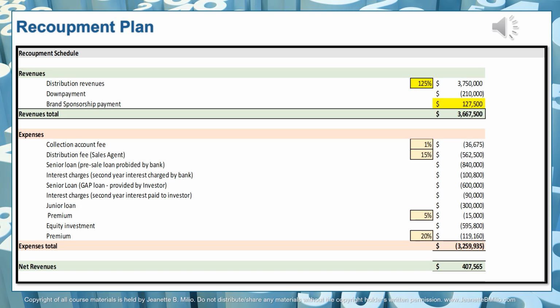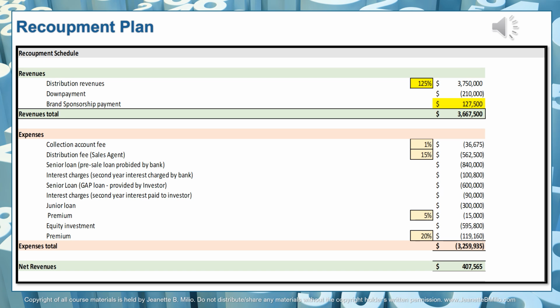The collection agent will charge us 1% of the distribution revenues total. 1% of $3,667,500 is $36,675. The sales agent will charge us 15% of all distribution fees, of all the distribution revenues that were generated. So that is 15% of $3,750,000. The senior lender will now deduct the $840,000 loan. That's the pre-sale loan that they provided, and that's the gross loan amount.